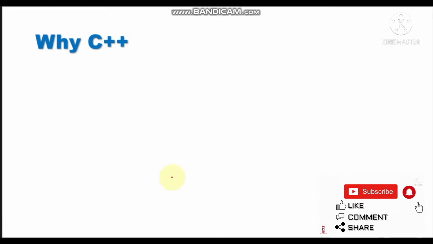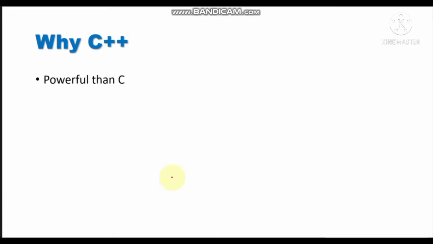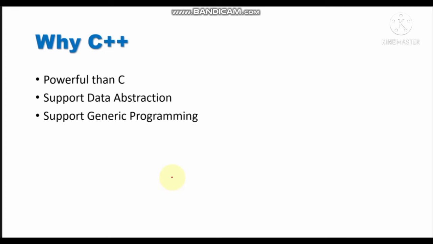Why C++? C++ is more powerful than C because it has additional elements that were not in the C programming language, such as classes and objects. It also supports data abstraction. We're going to learn about this concept as we go on. It also supports generic programming, which is very good if you want to become a proper software programmer.